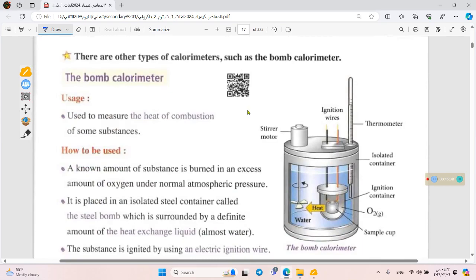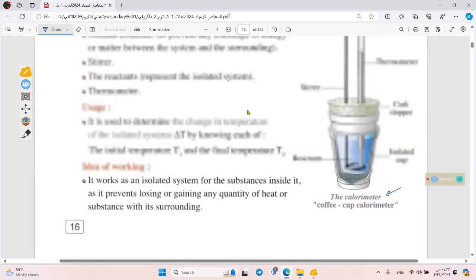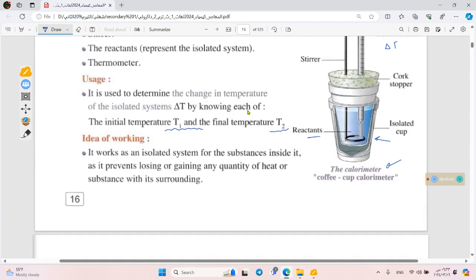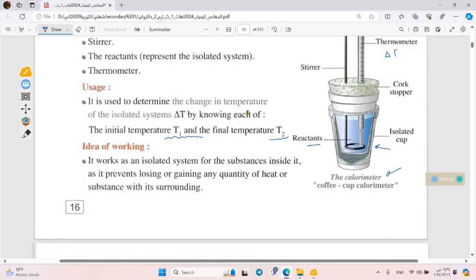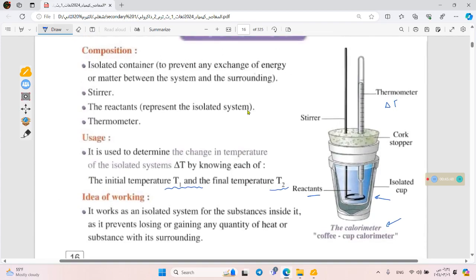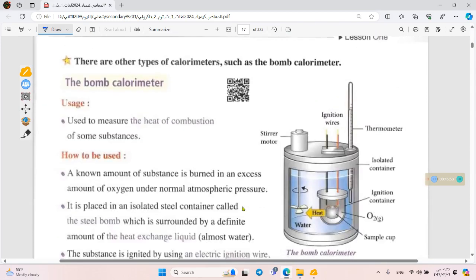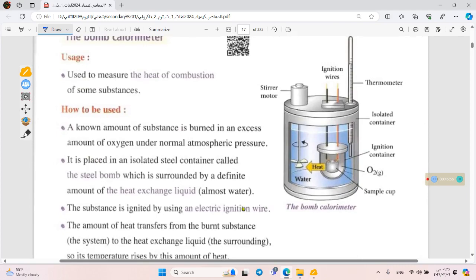Now, if the reaction is explosive, it's better to use a suitable device that can handle this huge amount of released energy. We use a kind of calorimeter called the bomb calorimeter.